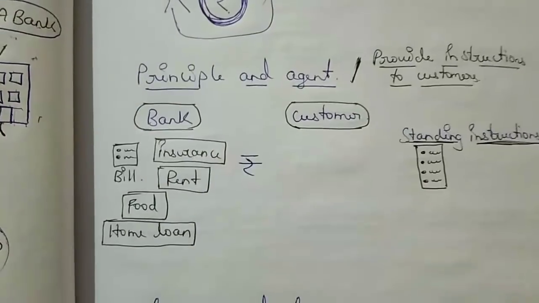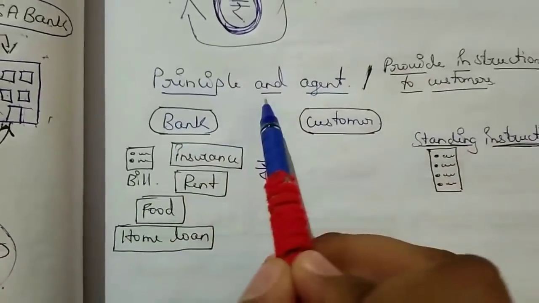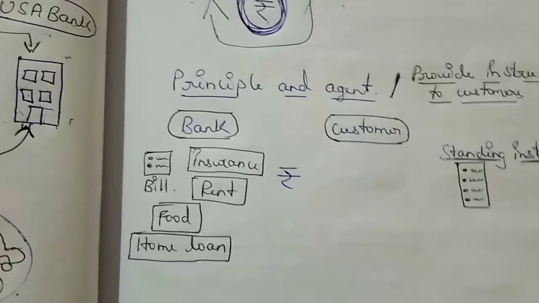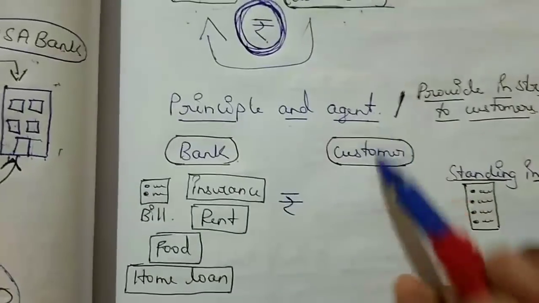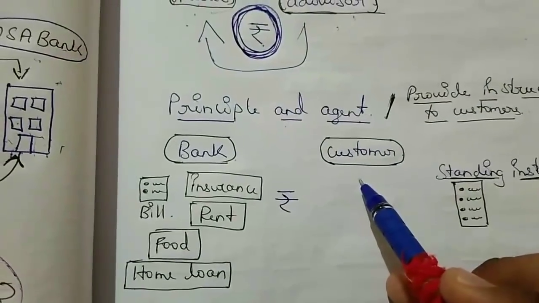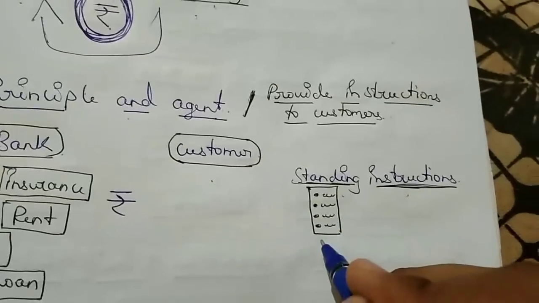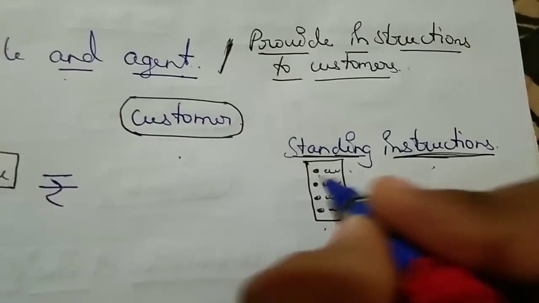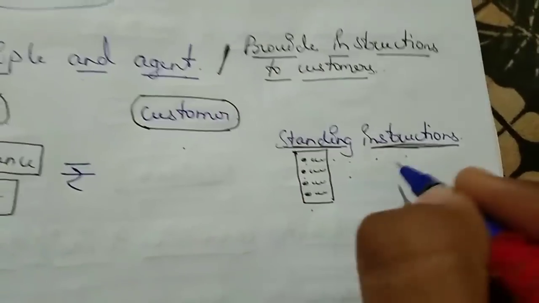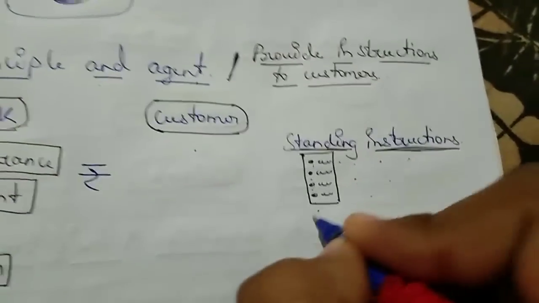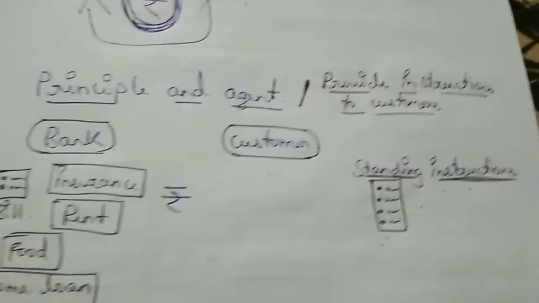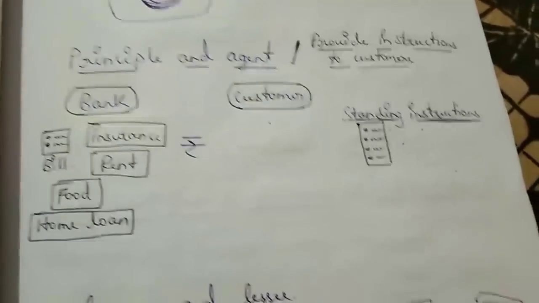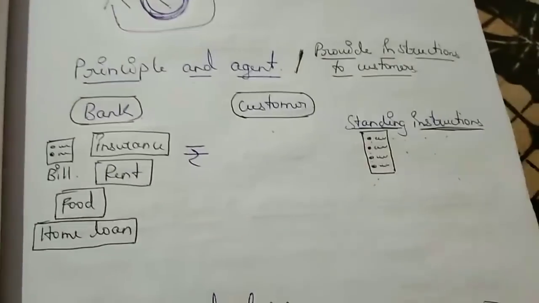So guys, the next point is principal and agent. What is this principal and agent? The principal is the bank and the agent is the customer. Why is the customer the agent? Because of the standing instruction. The customer will write that this much is my bill, my loan, my rent, my home loan, and you have to pay it. The customer is busy with his own work and cannot maintain his day-to-day expenses.